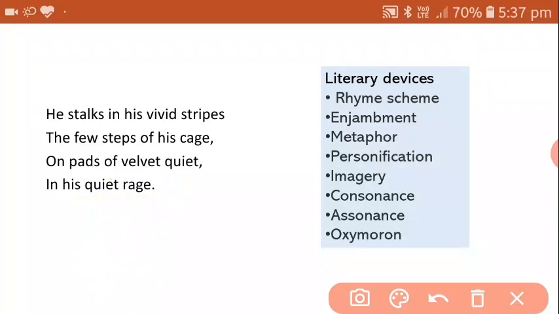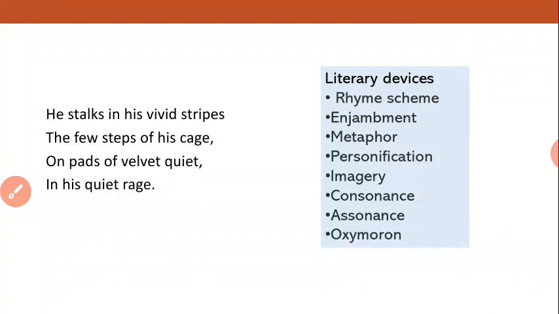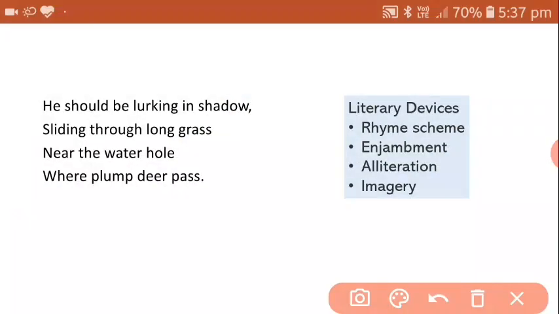Okay, children. Now let's move on to the second stanza. In this also the rhyme scheme is the same, A, B, C, B. Grass and pass, that is B, B, and hole and shadow.